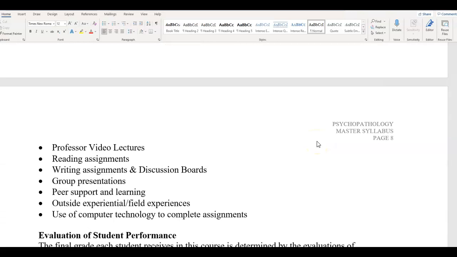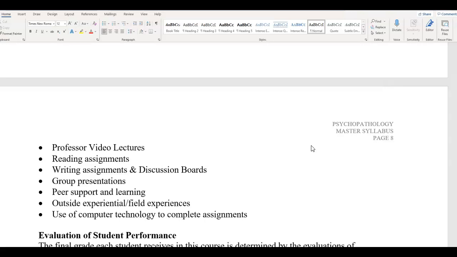We use a variety of methods to educate you in this online course so that it will hopefully be able to highlight each individual student's strengths, as some students are stronger writers, some are stronger with reading, some are stronger at presentation skills and so forth. So again, we allow you the opportunity to shine in this course by offering a variety of ways in which to learn, and hopefully this keeps it interesting for you too. So I'll have video lectures that I'll be uploading that are similar to this video. You'll have reading assignments, writing assignments, as well as discussion boards and a group presentation.